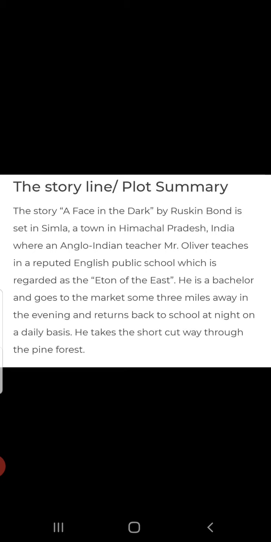Fine. The story plot is like this, that a teacher is there whose name is Mr. Oliver. Okay, he is an Anglo-Indian teacher. He daily goes to Shimla bazaars to eat some food and also sometimes to watch movies. Evenings after school he goes to that bazaars and night he comes back. While coming back, he takes the shortcut route through Shimla jungles. Okay. What is Eton of East? Let me explain you in the lesson.